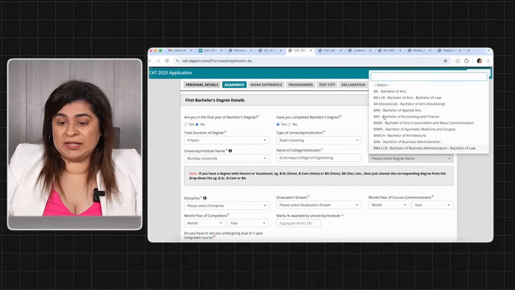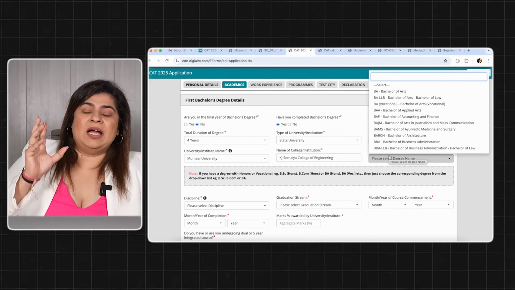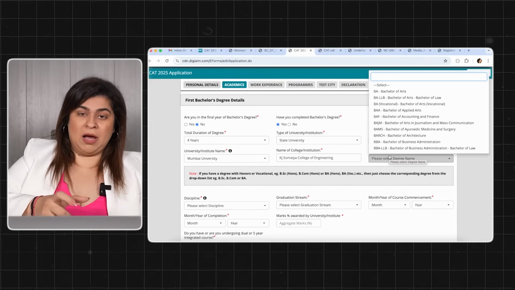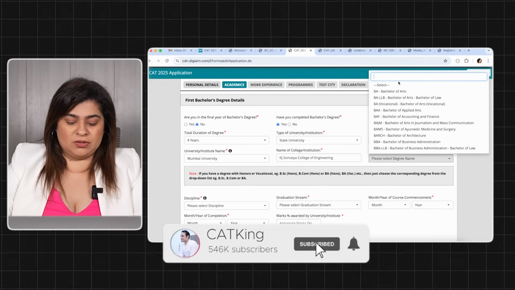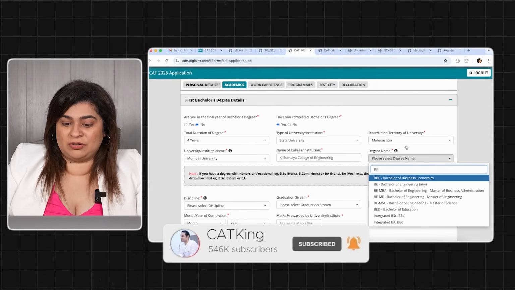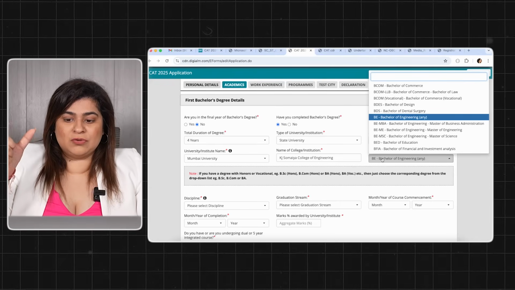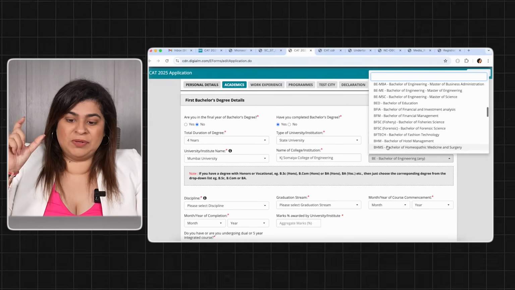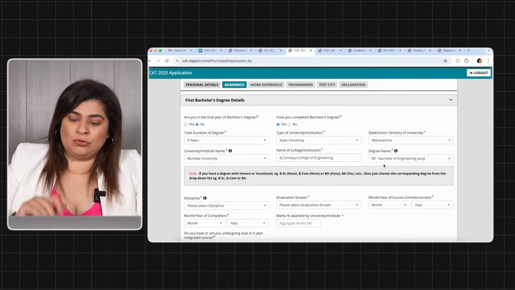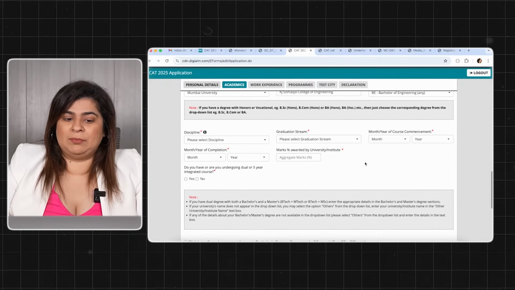Lastly, choose your degree name. This is very important because based on your degree name, you get your academic diversity marks, cutoffs, everything is decided. Weird category हम बोलते हैं, it is based on this. You also, for engineers, please check whether you are from Bachelor of Engineering or BTech, because some colleges give BTech, some colleges give BE. तो जो आपकी डिग्री पे है सेम लिखना है आपको, ठीक है? So keep that in mind.